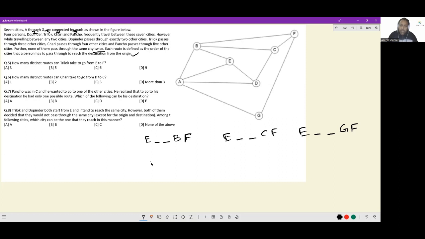Okay. How can one arrive at B? You can arrive at B from C or from A. You will not arrive from E because E is the starting point and you're not visiting the same city twice. So you can only arrive at B from C or from A. You can go to F from here and you can't come from E to here. So we have A here, we have C here.